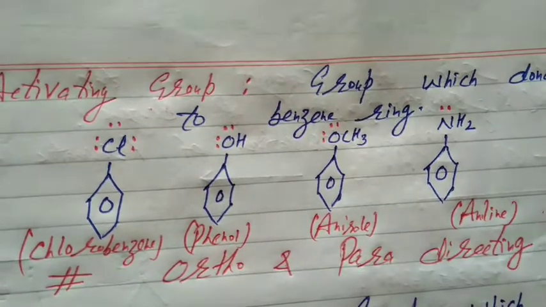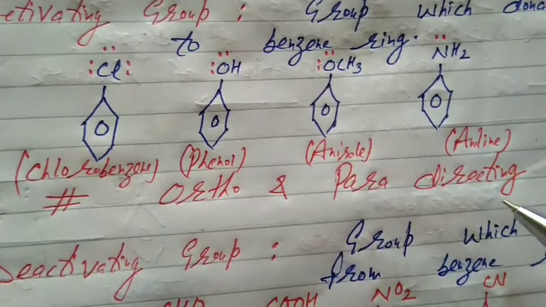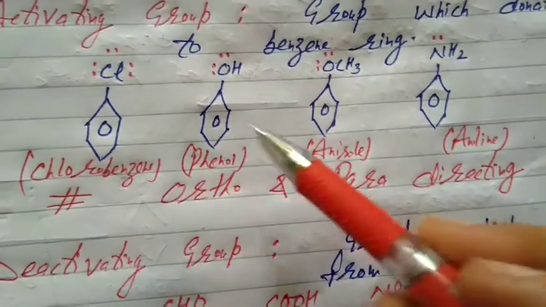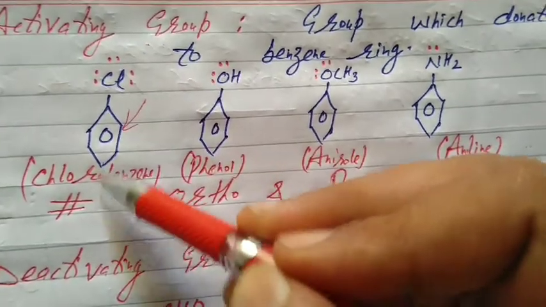These are activating groups, and please note that activating groups are ortho and para directing. It means in these cases the electrophile will approach either the ortho position or the para position.